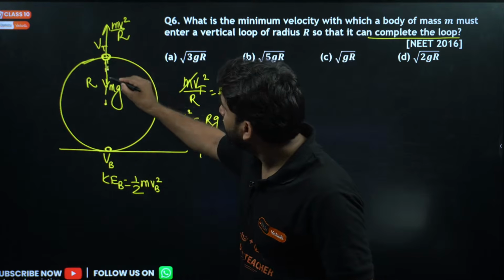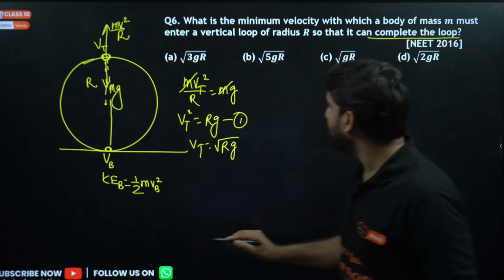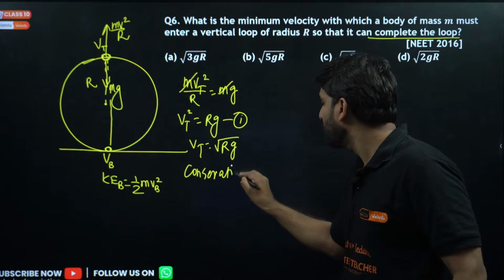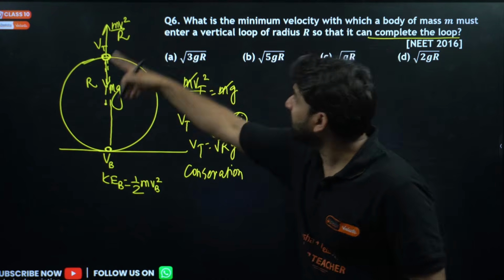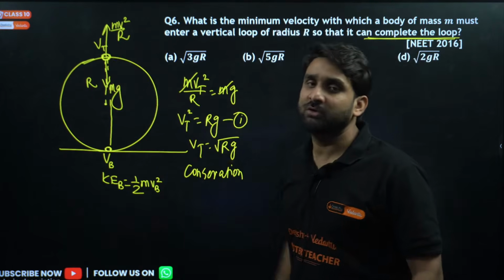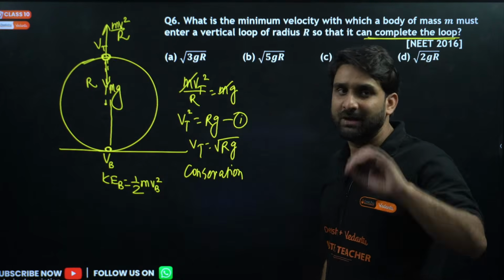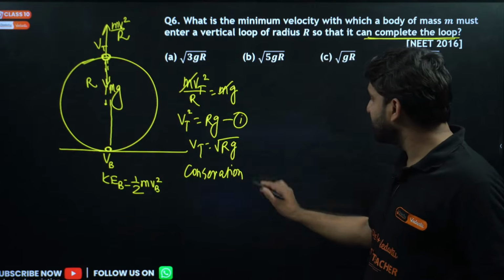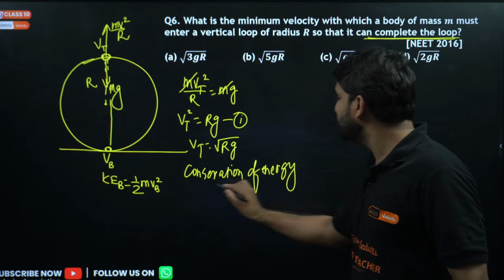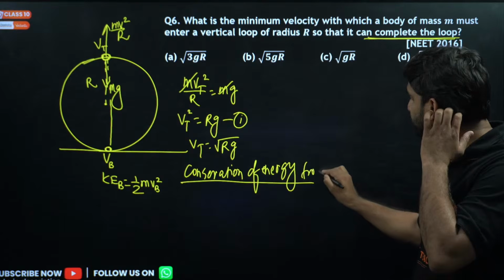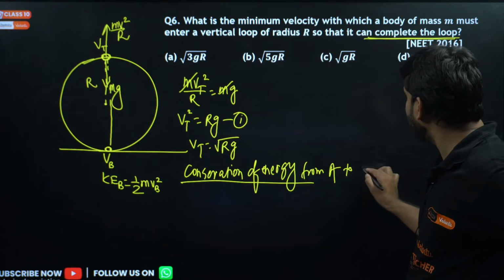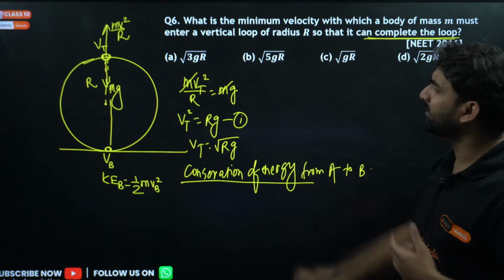So here, if we apply conservation of energy, but we have to make the body complete the loop, so we cannot assume the velocity at top will be 0. There should be some velocity. So if we apply conservation of energy from A to B, bottom to top.